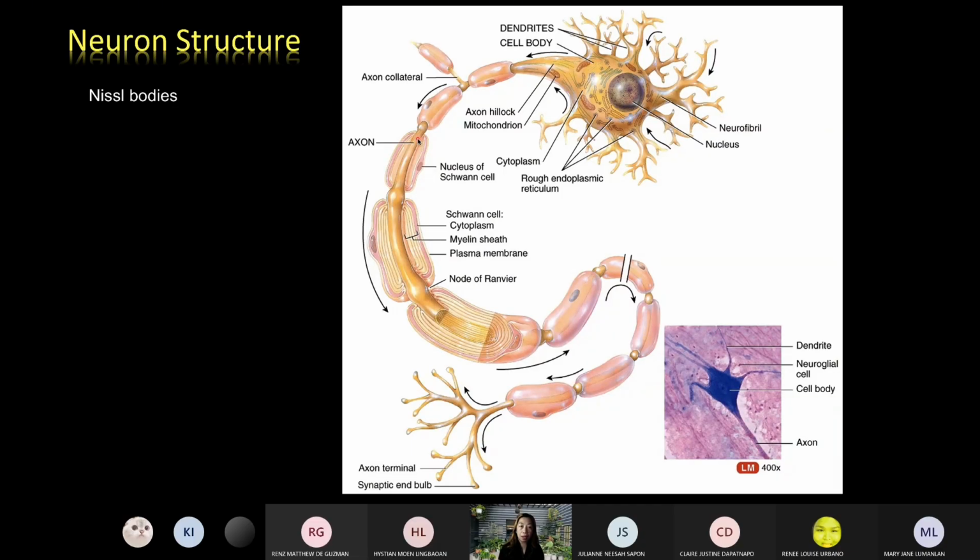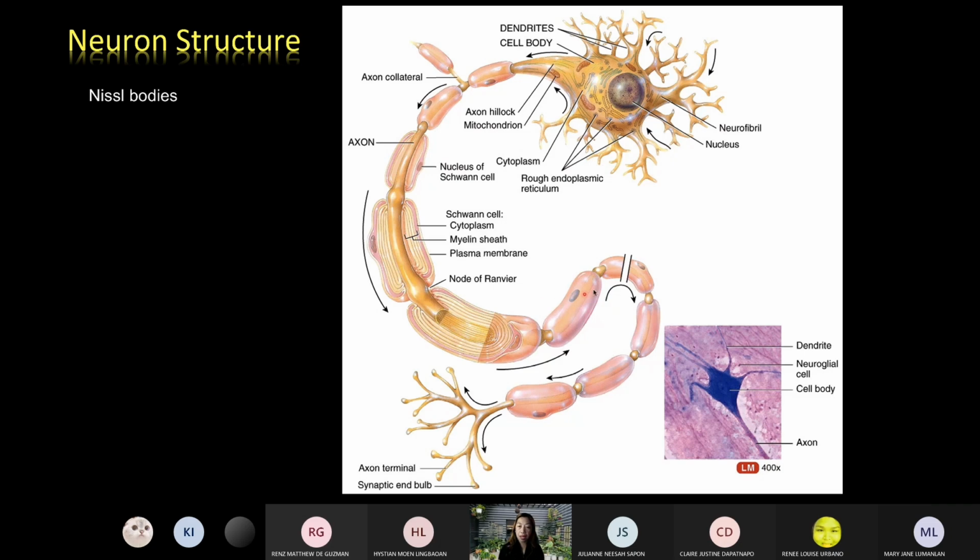Going back, the cytoplasm of the axon is called the axoplasm, and the cell membrane of an axon is called the axolemma. The axolemma is very important in the propagation of a nerve impulse or an action potential.